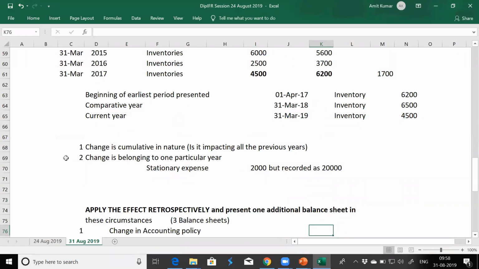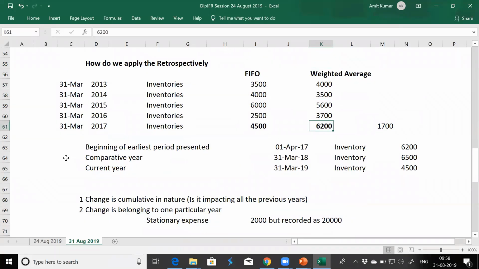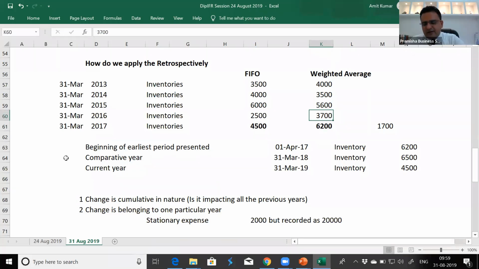Amit, just one question in the inventory part. So if we do the adjustment entry for only 1700, the effect of the previous years is not getting in? See, this 3700, I have written some imaginary figures, 4000, 3500, 5600, something. The effect is coming in because the 4000 is calculated since beginning.